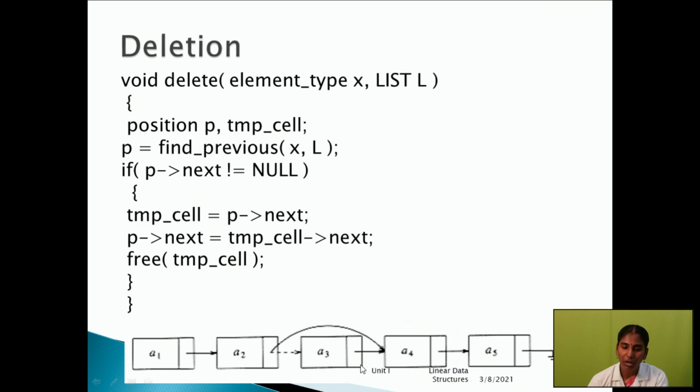So automatically the link will be established here, and the A3 A4 connection is cut. Then free the temporary cell, so automatically the address is erased. What will happen here? A3 is removed from the list. Again I tell you: the A2 address will be stored in A4, and the A4 address will be stored in A5. So A3 doesn't have an address here, and automatically this particular node will be deleted. This is the pseudocode for deletion.